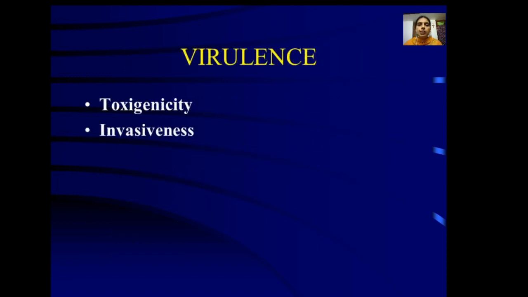So virulence is said to be the degree of pathogenicity, and it depends on two factors: toxigenicity and invasiveness. Toxigenicity is the ability of the organism to produce toxins. Toxins are nothing but biological poisons. Invasiveness is the ability of the organism to invade the tissues by the production of enzymes.